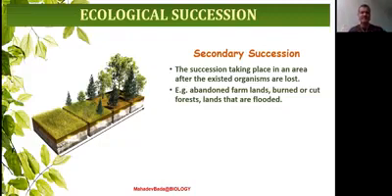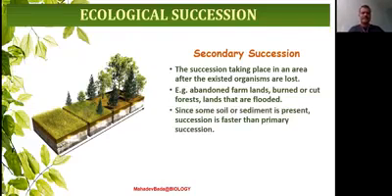Some of the examples, if you see, you can understand. Abandoned farmlands, burned or cut forest. Forest is being burnt, where living organisms were already there. Forest is being cut off. Lands that are flooded. In these cases, new life form can happen very easily because whatever situation is required is already available over there.